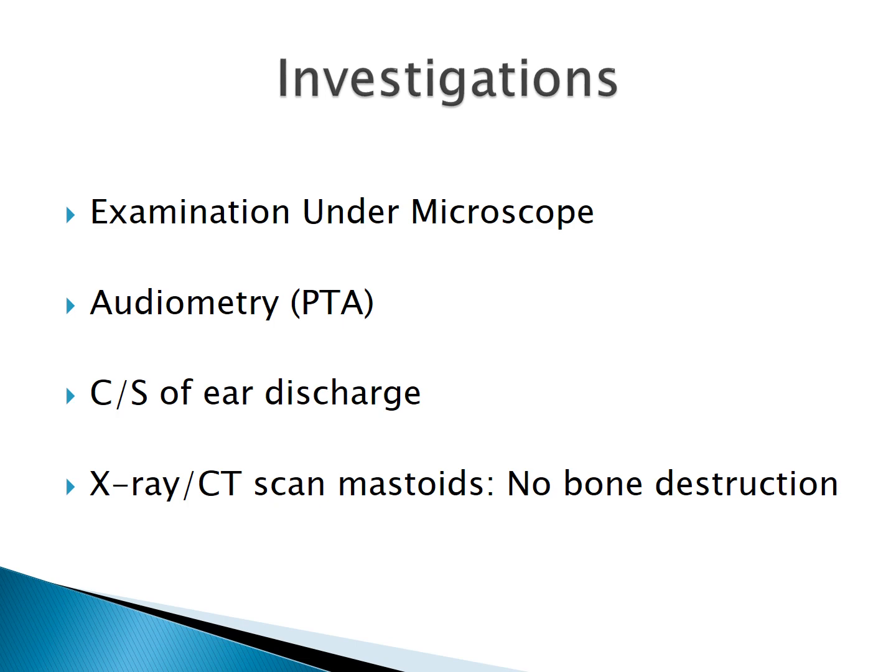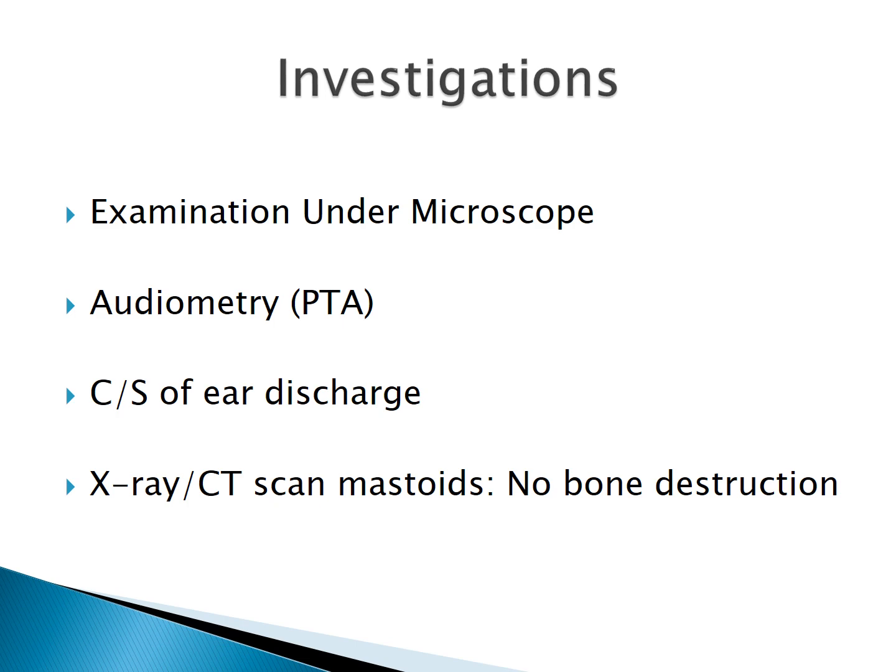Then audiometry test is done, that is a pure tone audiogram, to document the type and the degree of the hearing loss, so that we can compare it with post-operative hearing loss, how much the patient has improved. Then the culture sensitivity of the ear discharge is sent, so that appropriate antibiotics can be started according to the culture sensitivity report.